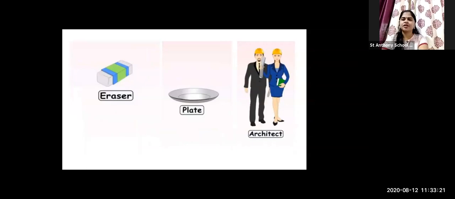In this picture, common gender noun. Name the word which is a common gender noun in this picture. Architect. Very good. Tanishka. Architect. Architect. Okay, good. So it seems like you all are able to differentiate between common and neuter.